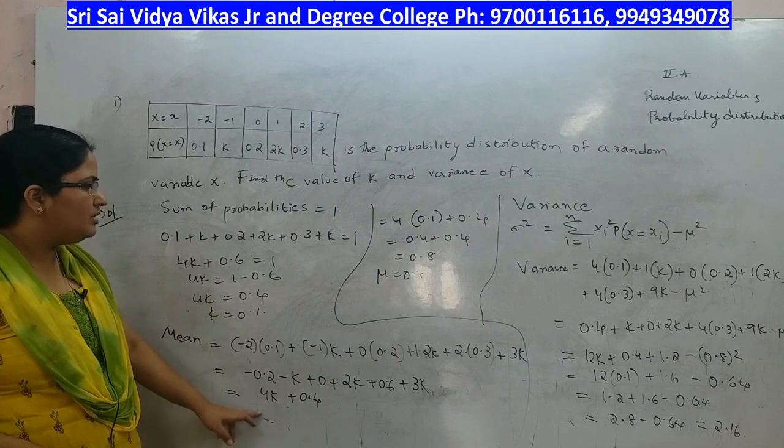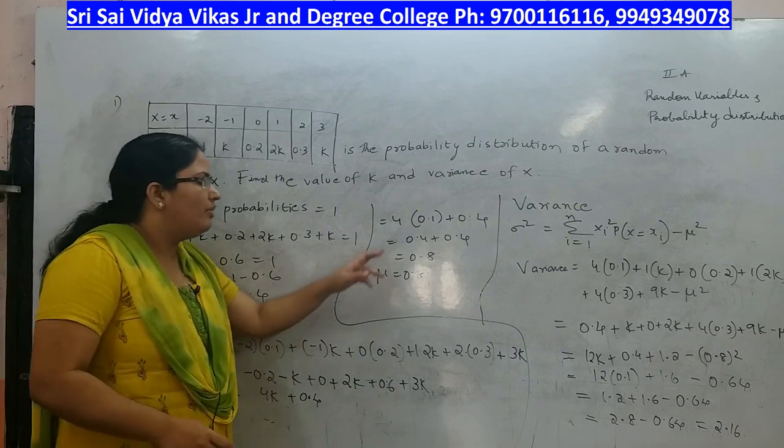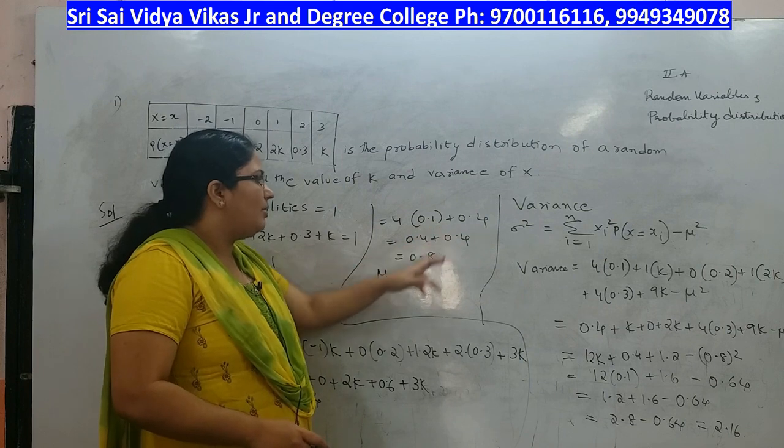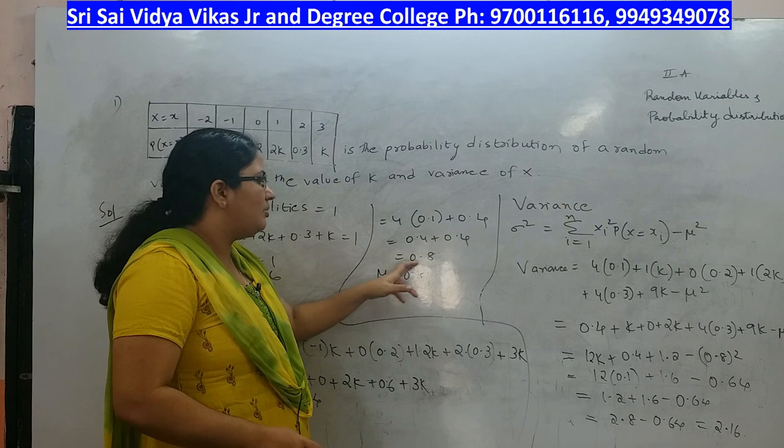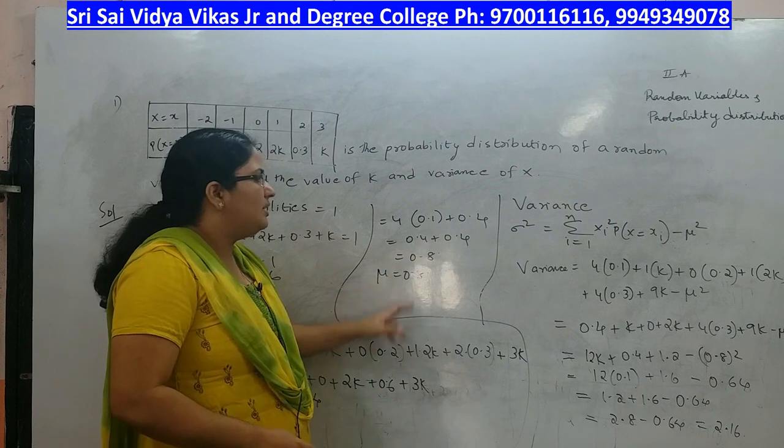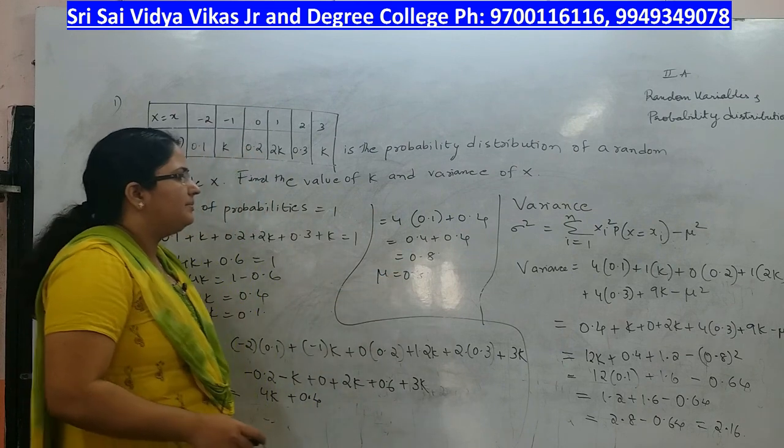Now k value is 0.1, so we have to write 4 into 0.1 plus 0.4. 4 into 0.1 is 0.4 plus 0.4 is 0.8. So mean mu is equal to 0.8.